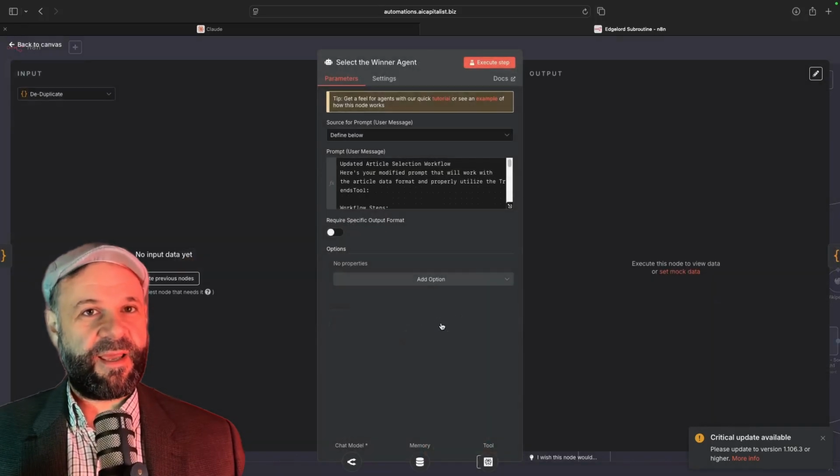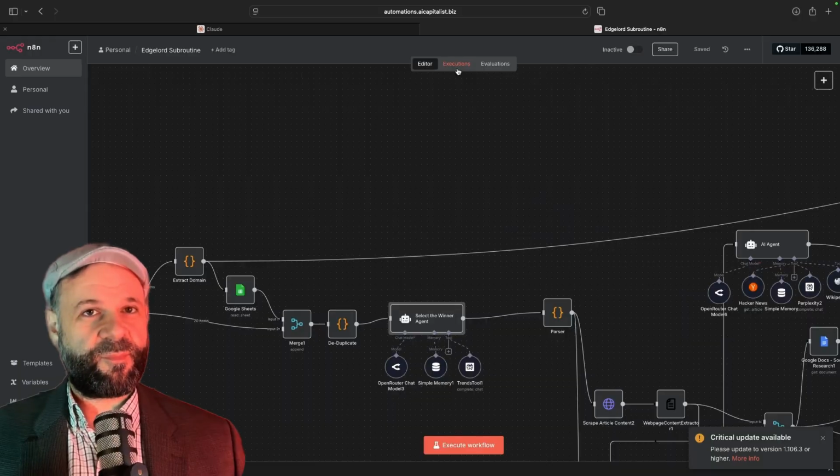I want this LLM to sort through it, but here's where most people hit their first major roadblock, and it's not what you think. I have access to dozens of different models through OpenRouter, and each has completely different pricing structures, different capabilities, and different context windows. There's absolutely no way any human can keep track of all this information effectively, especially since it's changing all the time. So I'll go to a previous.